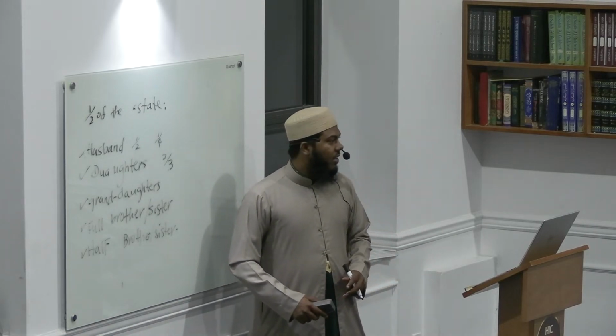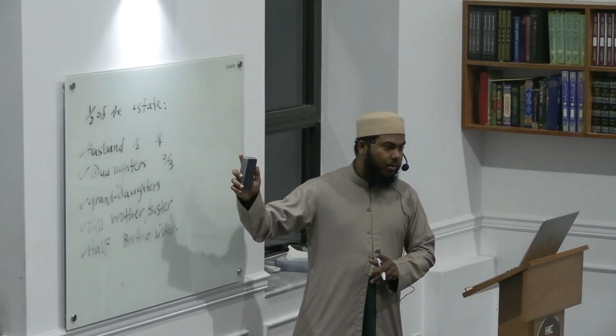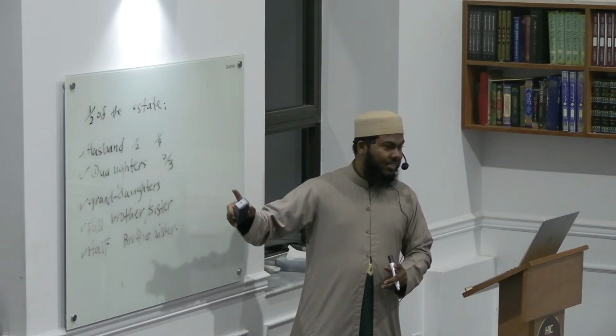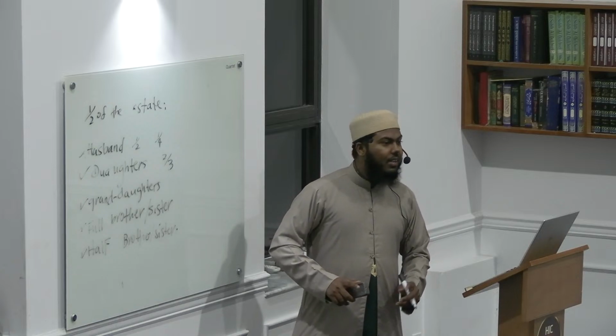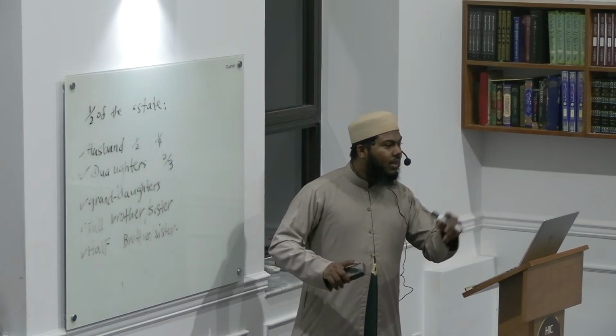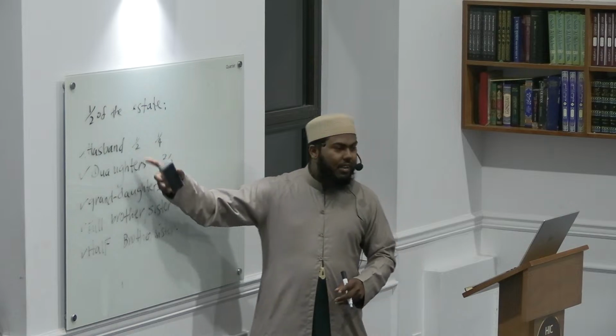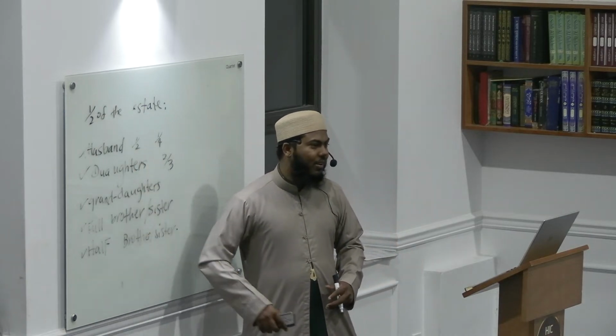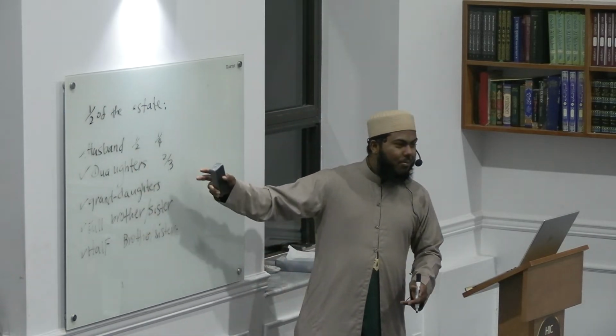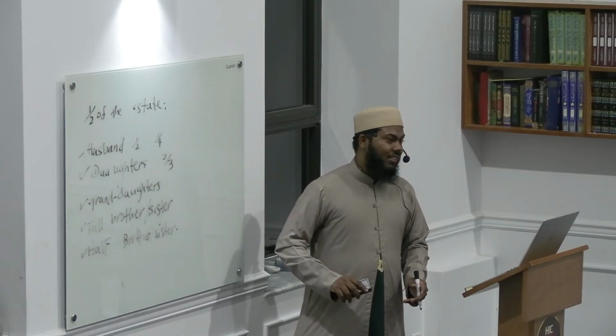I'm doing half at the moment. After this I will do who will get 1/4, and you will see the 1/4 coming in. And then I will do who will get 2/3 and who will get 1/8. So currently I'm on the half people. All the half people I'm doing right now. So these are the people who have to get half of the estate.